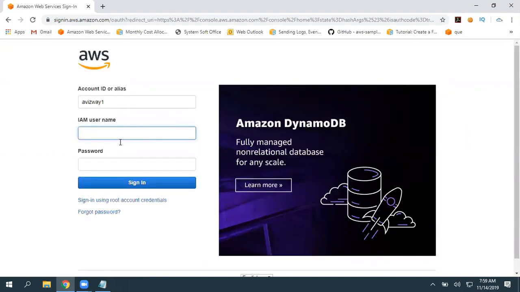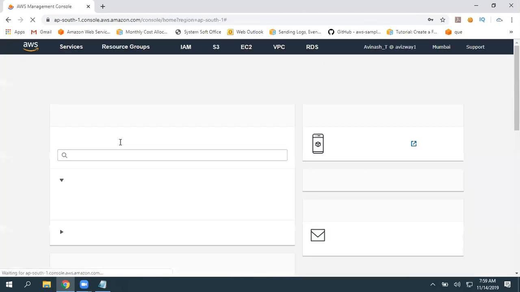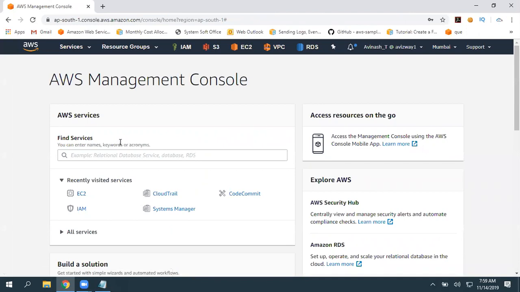And here, the IAM username and the password. All right, this user has valid permissions and I'm able to log in, and I'll navigate to the S3 platform now.